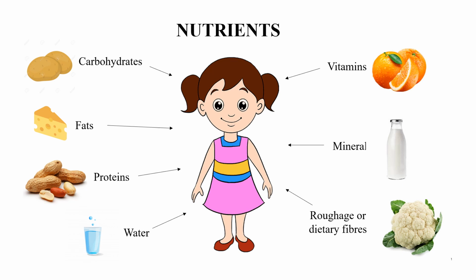What are the 6 nutrients present in the food? Carbohydrates, fats, proteins, vitamins, minerals, roughage or dietary fibers, and water. Different food may be rich in different nutrients.